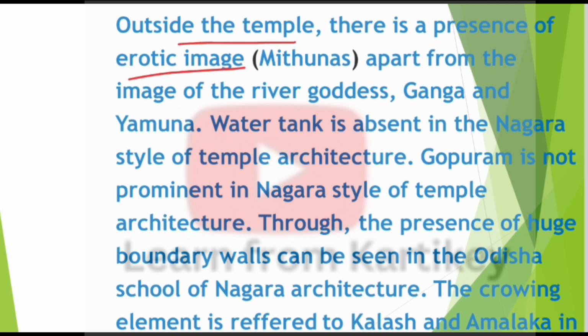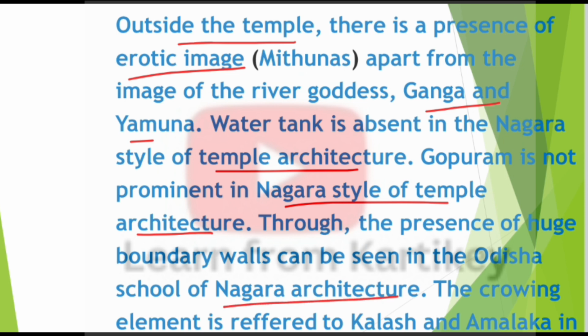Apart from the images of river goddesses Ganga and Yamuna, a water tank is absent in the Nagara style of temple architecture. Gopuram is not prominent in the Nagara style. Huge boundary walls can be seen in the Odisha school of Nagara architecture. The crowning elements are referred to as Kalasha and Amalaka.